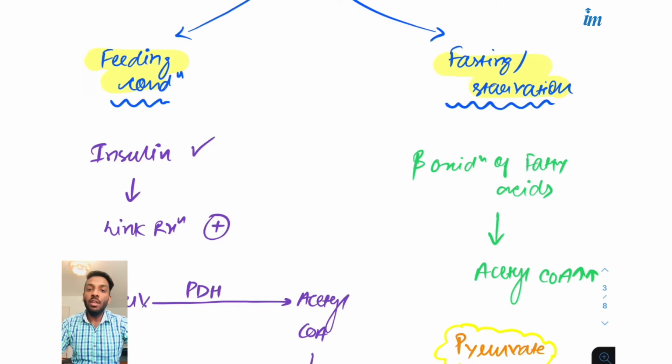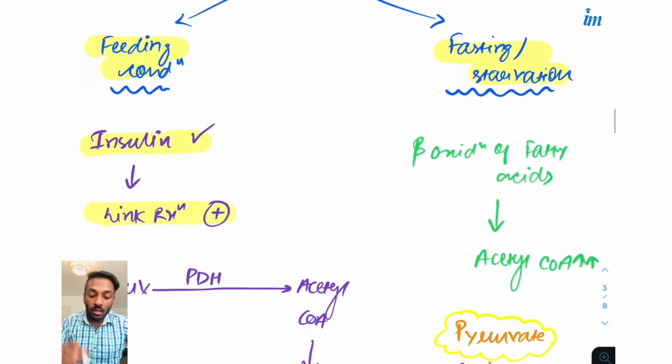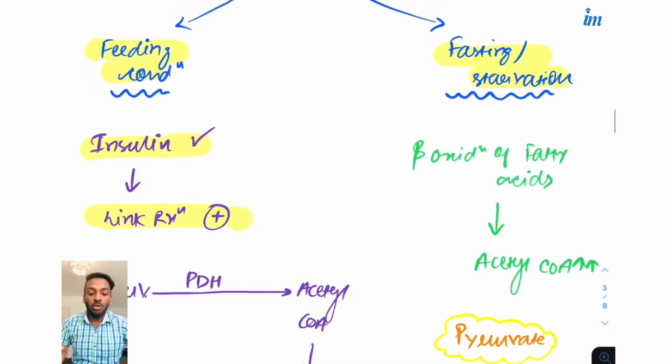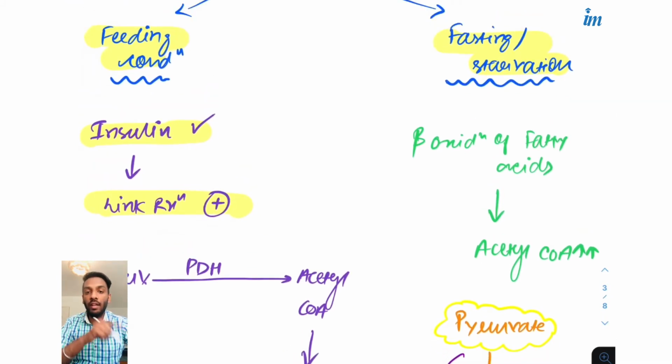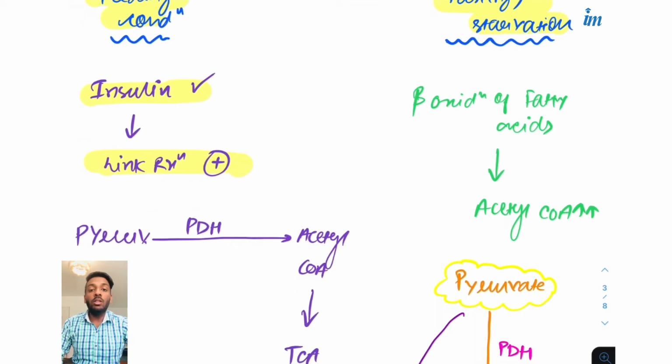What happens is, we eat the food, the insulin level rises up from the pancreas, the insulin will be released, and it will start the link reaction. You should remember that the link reaction is initiated by the insulin, and if insulin is deficient, the link reaction will also stop working. So what link reaction does is, it joins the glycolysis with the TCA.